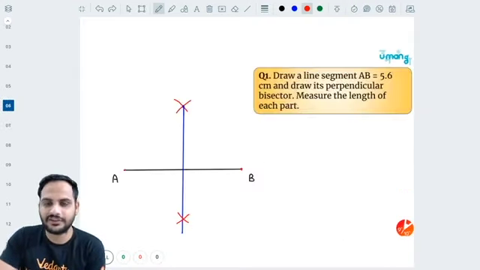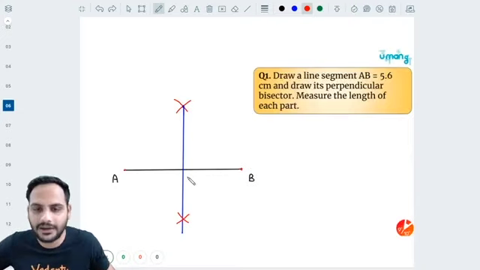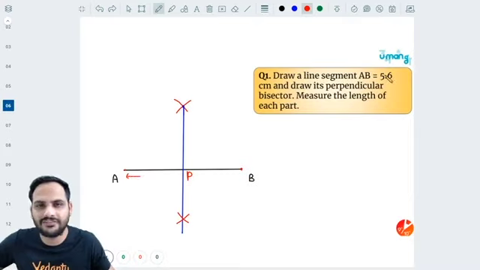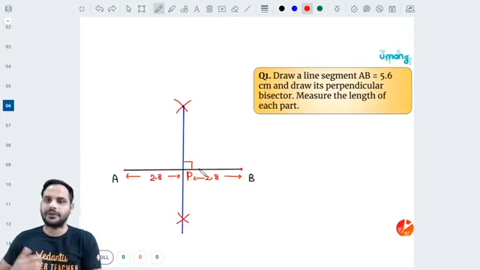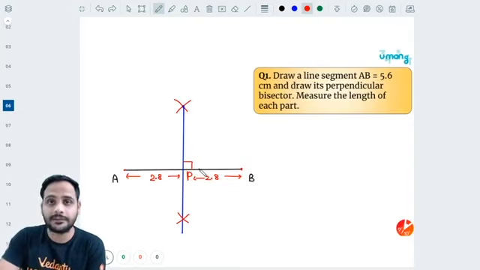Okay, chalo. So the measure of the length. What will be the measure of each part? Let us say this is P. So AP will be, this is 5.6, right? So it will be 2.8 and this will also be 2.8. It divides it into two equal parts and this angle will also be 90 degrees. This is how you draw the perpendicular bisector. Very easy part, right?